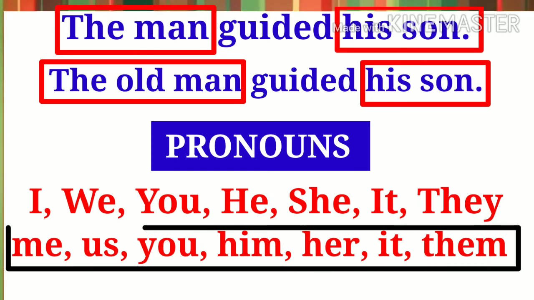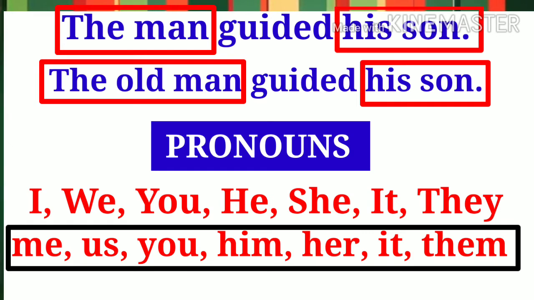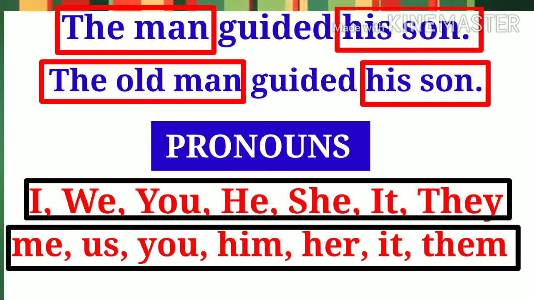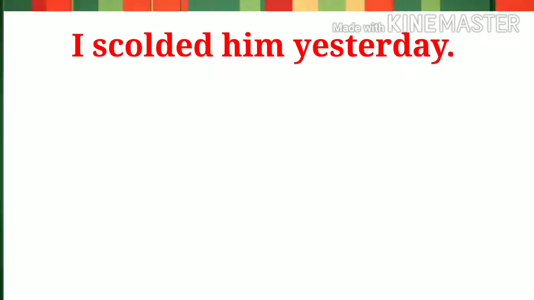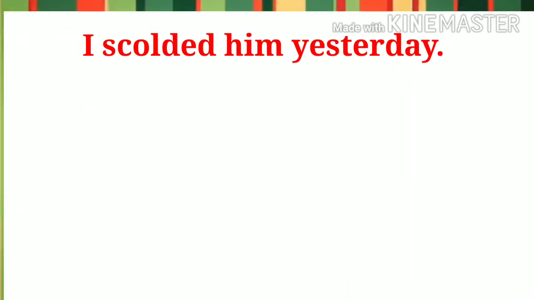Similarly, when there is a pronoun in its objective case at the end of the sentence as object, we need to shift that objective case and change it into nominative case in the beginning of the passive sentence. Let me explain with the help of an example. Read the example: I scolded him yesterday.